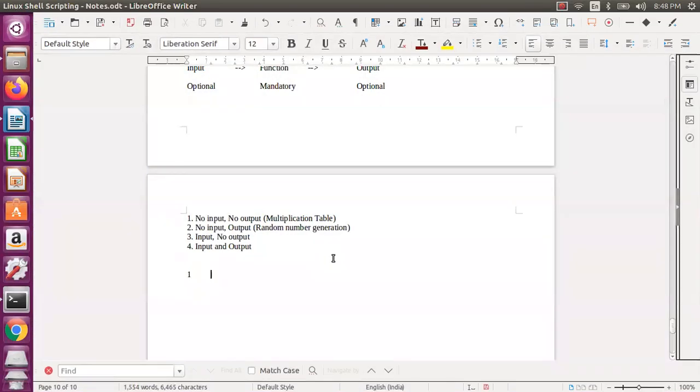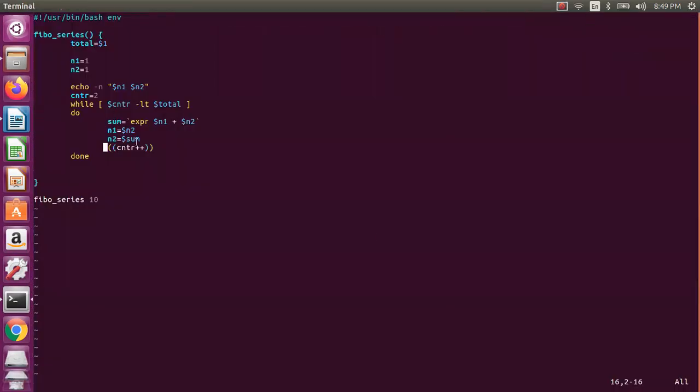If I have 1 and then sum is 2, in the next case, take the first case: this is n1, n2, this is sum. In the second case, this is n1, this is n2, and you are calculating the sum. So n2 will become n1, and sum will become n2. That's what we are doing. Anyway, we need to echo this sum. We forgot to do that.